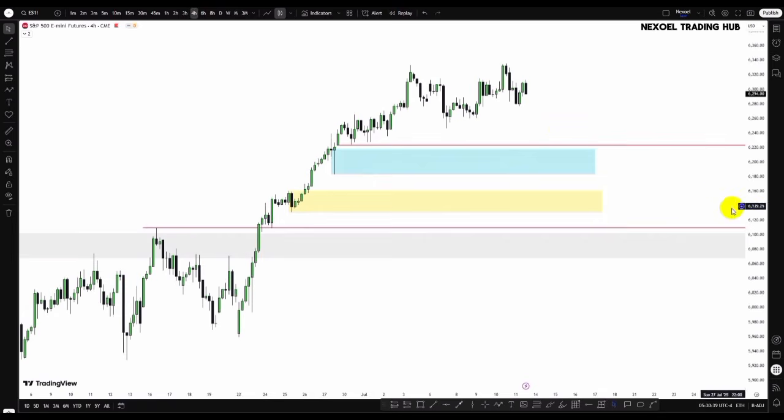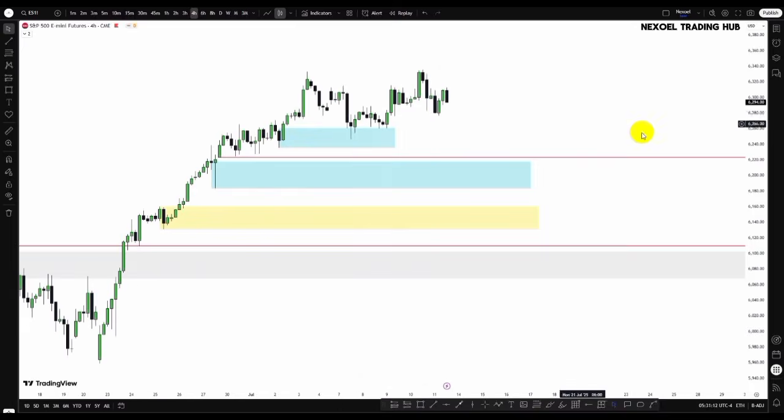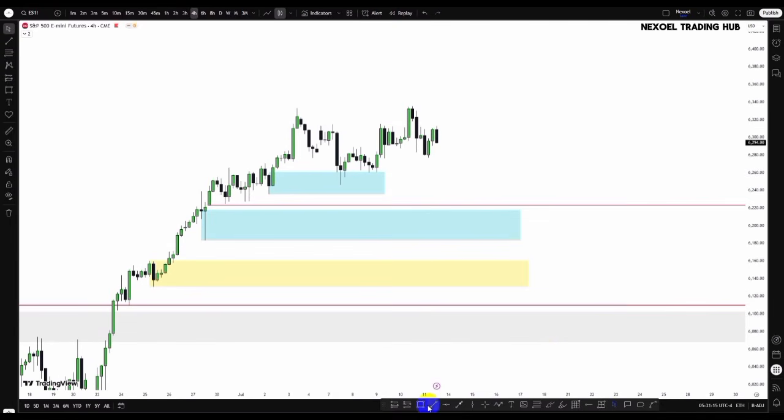So here in the 4-hour time frame, we must understand that weeks are also sponsorship zone. Now this came to the downside, taking out all these low points, this candle low point sell side, before we had the bullish movement. So what we can see last week is the way price respected the bullish fair value gap zone in the NASDAQ and the US30. What we can see in S&P is that price returned to this bullish order block and then we had bullish movement to the upside, taking out this sell side liquidity. So clearly now in the S&P, we have this bearish fair value gap resting here.